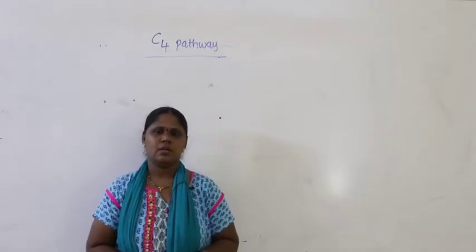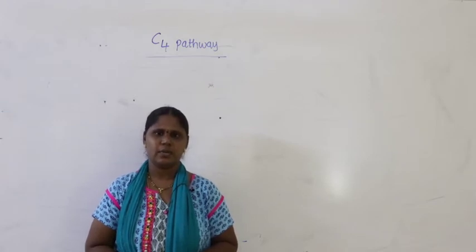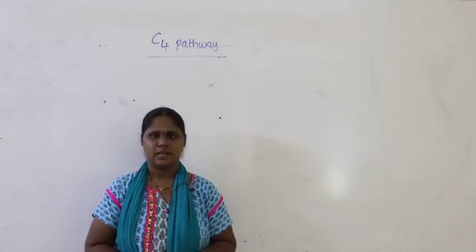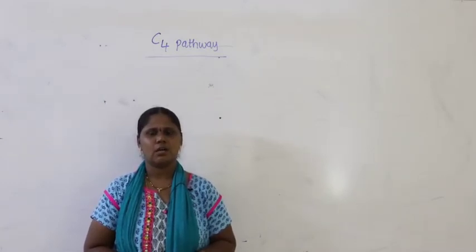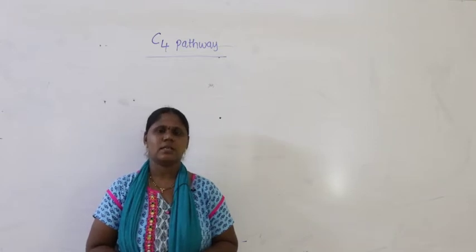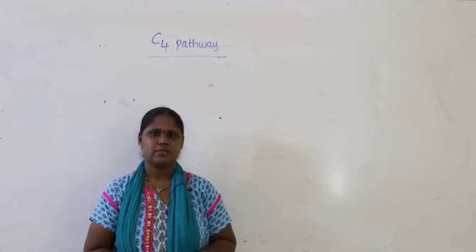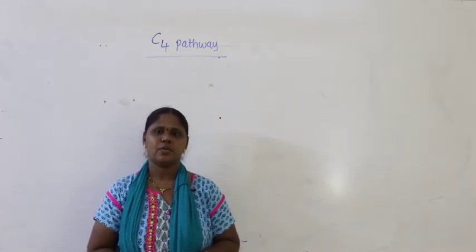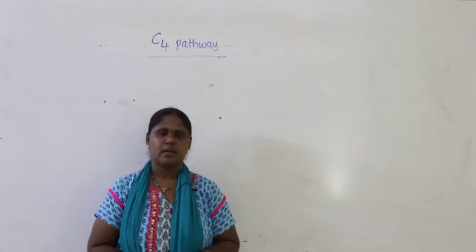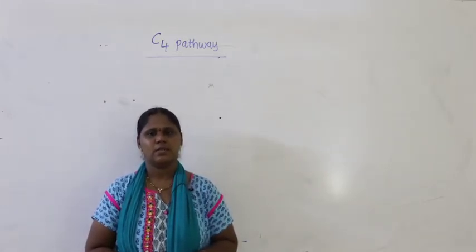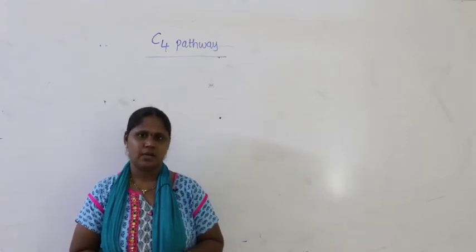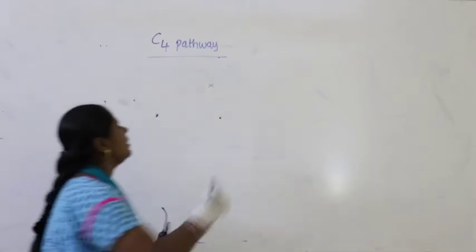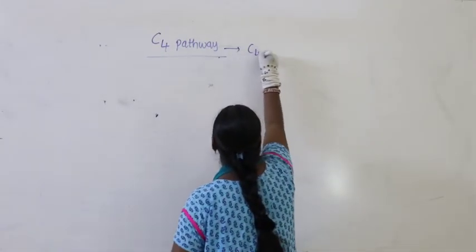Hello students, for the last class we studied about the C3 pathway, which is called the Melvin-Kelvin cycle, also called the PCR cycle. What is PCR? Photosynthetic carbon reduction cycle, also called RPP, reductive pentose phosphate cycle. Who is the scientist who studied Melvin-Kelvin? The C3 pathway is also called the Kelvin cycle, and such plants are called C3 plants. Now, continuing from that, let us study the C4 pathway, which is observed in C4 plants.